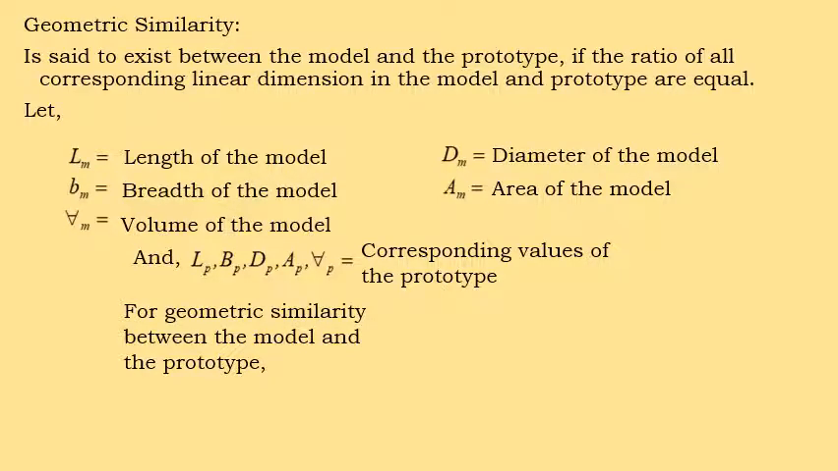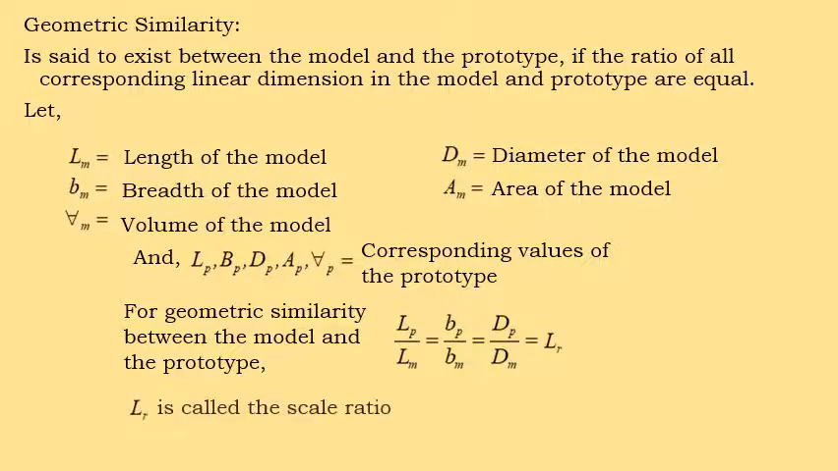According to the geometric similarity between the model and prototype, see here the ratio of the length of the prototype to the length of the model, then the breadth of the prototype to the breadth of the model, then the diameter of the prototype to the diameter of the model. So here this ratio of the linear dimension of the prototype and model is considered and is taken as LR. Here the LR is called what? The scale ratio. That means LP by LM is equal to LR.